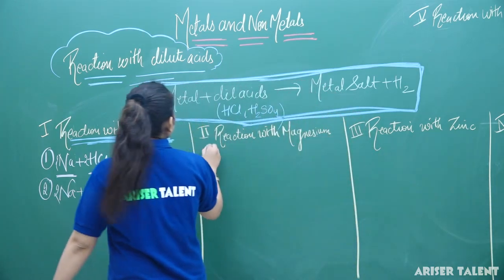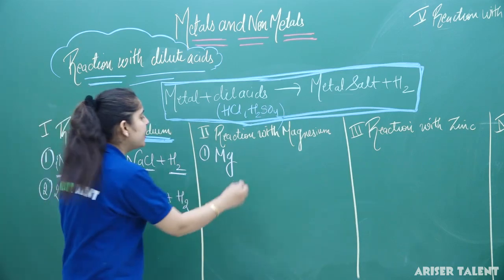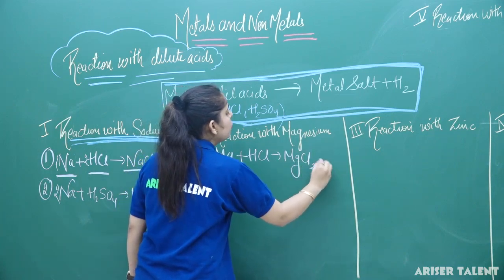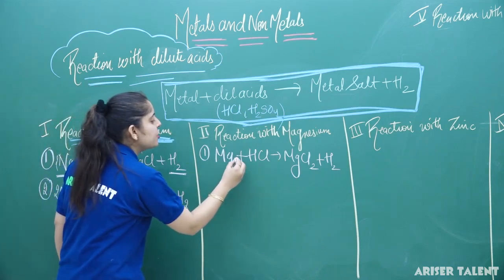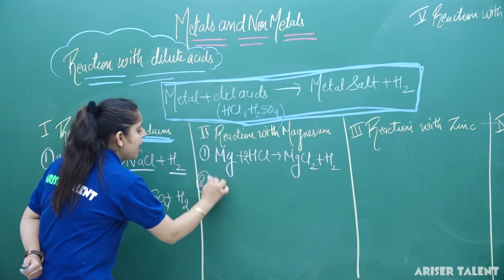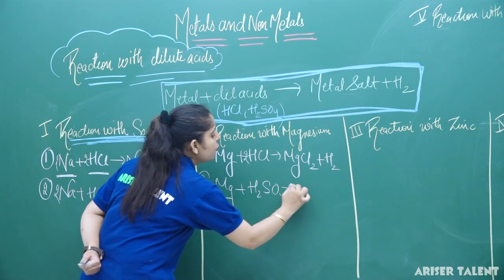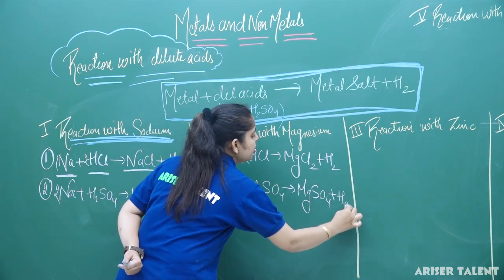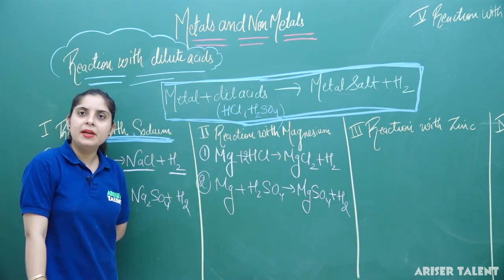Similarly, when magnesium reacts with HCl, it forms MgCl2 plus H2 gas is liberated in the solution. For balancing this equation, I have to substitute 2 here. Clear? Similarly, when magnesium reacts with sulfuric acid, it forms magnesium sulphate along with the liberation of hydrogen gas. So this is the reaction in case of magnesium.